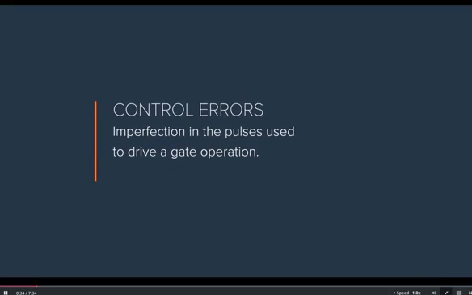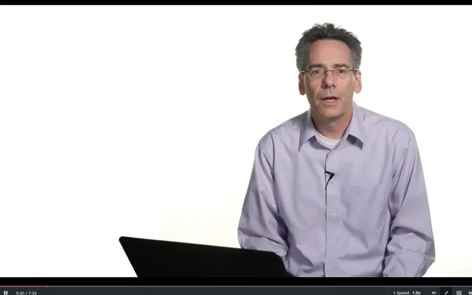That's fine for qubits that are dominated by decoherence, but some qubit modalities are limited by other sources of errors. For example, control errors, imperfections in the pulses that are used to drive a gate operation. For these qubits, even if their coherence times were practically infinite, their gates would still be subject to control errors. So what we need is a more rigorous way to characterize the robustness of a gate operation, one that's sensitive to a broad set of error sources. And that leads us to the subject of this section, a more general concept called gate fidelity.